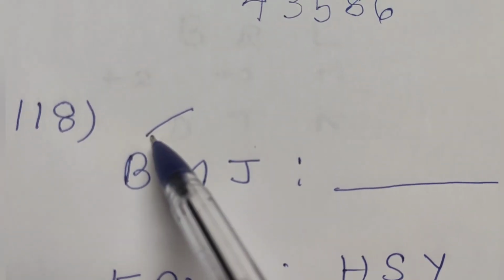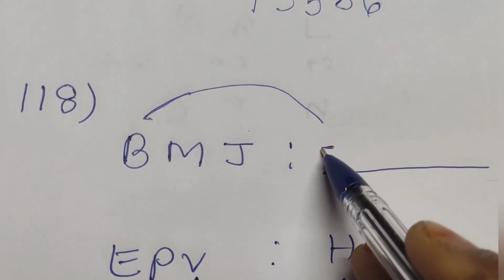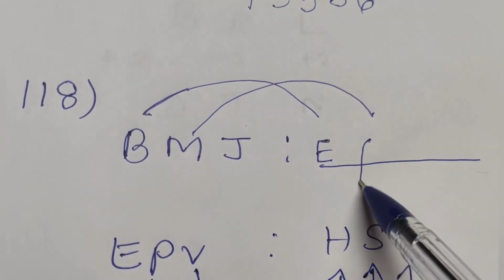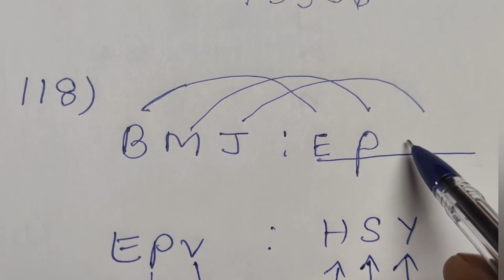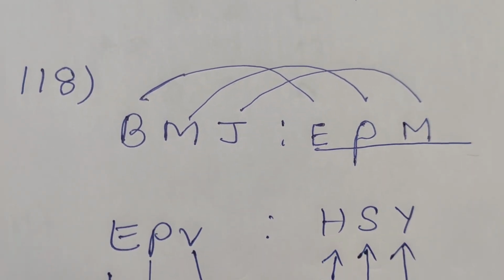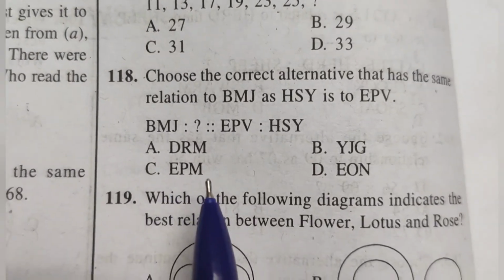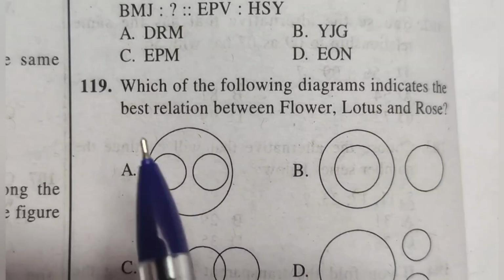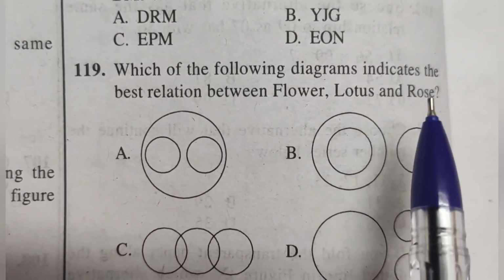Similarly, B plus 3, after B comes C, D, E. And after M, N, O, P. And after J, K, L, M. So the answer is EPM. Option C, EPM.